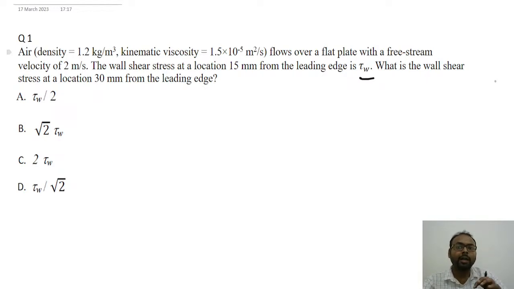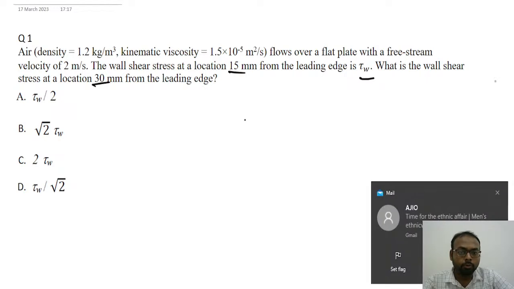So air is flowing over a flat plate at a velocity of 2 meter per second, right? And we are given the wall shear stress value, tau W, at a location of 15 mm from the leading edge. We have to find the wall shear stress at a location of 30 mm from the leading edge. To find this, first of all we have to find out what type of flow is taking place over the flat plate, whether it is turbulent flow or laminar flow.